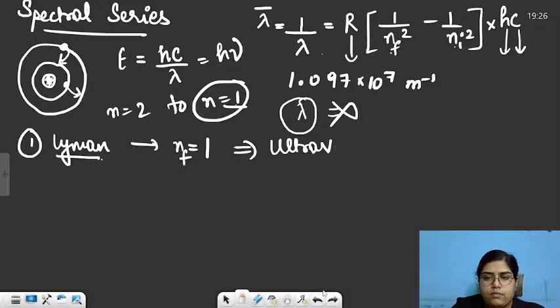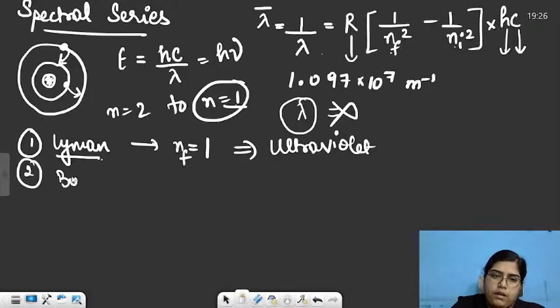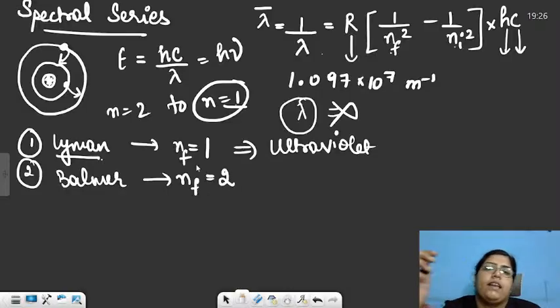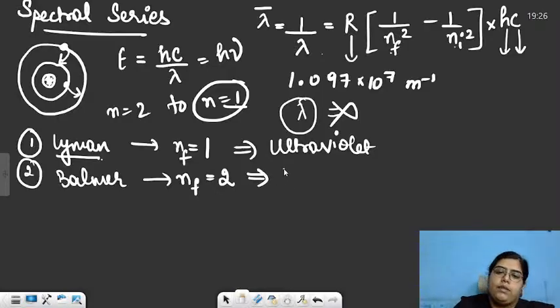UV region. Second was Balmer. In the Balmer series, the final shell will be 2, whenever the electron jumps from any higher energy level to the second shell. And in the Balmer series, the radiation lies in the visible region.